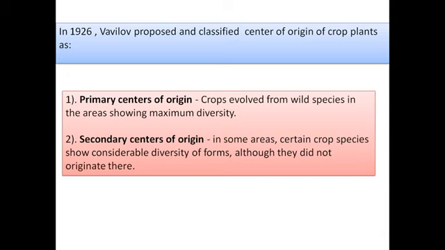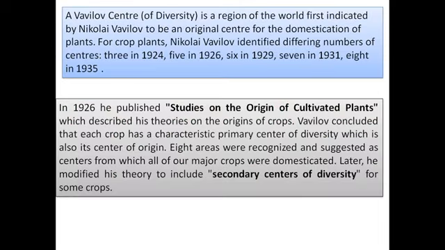Then he said there can be a secondary center of origin also. A secondary center of origin is a place where the crop has not actually originated, but it shows considerable diversity of forms; although it didn't originate at that place, there is maximum diversity. A geographical area where a plant has not originated but shows considerable diversity of forms, much variation, we can label as the secondary center of origin for that particular crop.